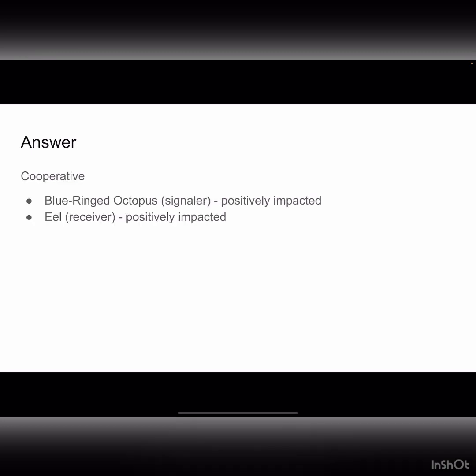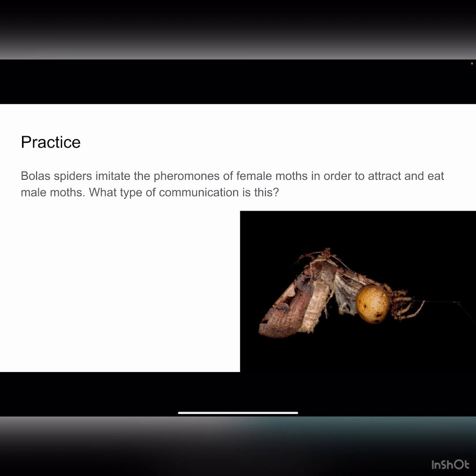This was cooperative communication. In the example, the blue-ringed octopus signaled to an eel that it was toxic. As a result, the eel didn't eat it, which spared both the eel and the octopus harm. So, since both participants were positively impacted, this would be cooperative communication. Okay, last example. Bullet spiders imitate the pheromones of female moths in order to attract and eat male moths. What type of communication is this?